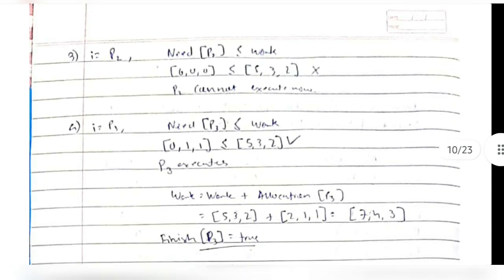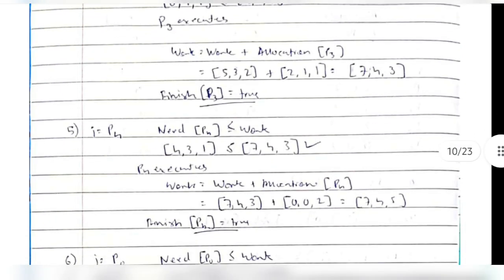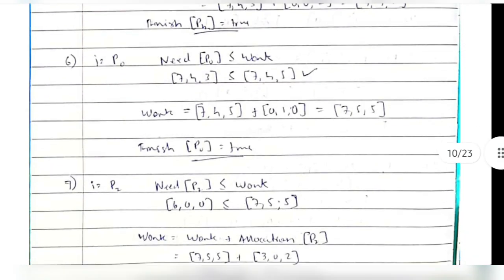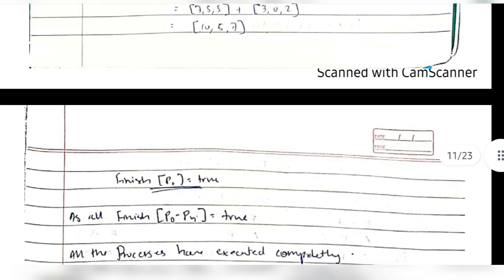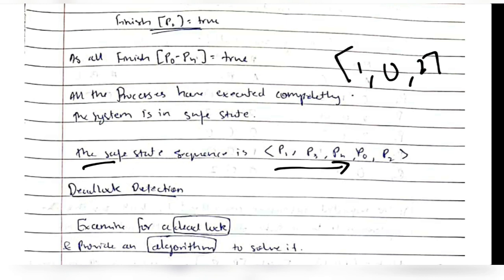After that, P2 will be seen, and it's not possible, so we'll move on to P3. It's possible. We'll add the allocated resources of P3 to the available resources, and then we'll move on to P4. In the same way we'll try to see if we can finish all the work within the available resources. So we come to know that it's possible using this sequence, even if P1 requests 102. Okay, this was for the second part of the question. Even if process P1 requests this at the beginning, it's still possible to have a safe state sequence wherein deadlock will not occur.